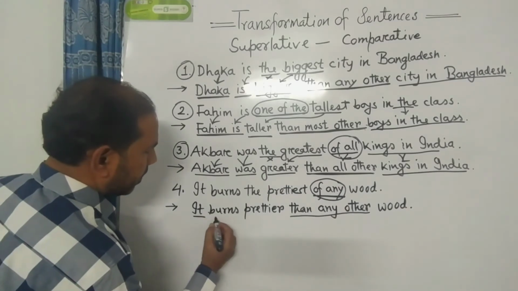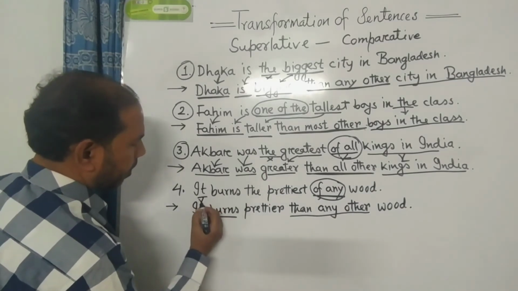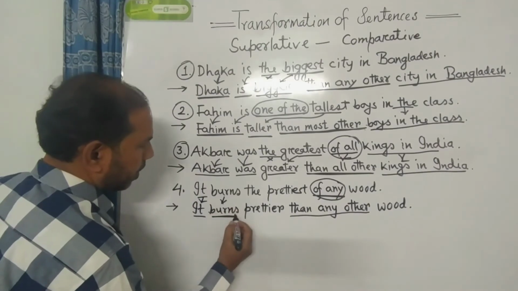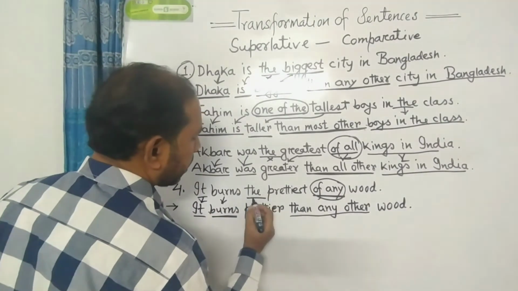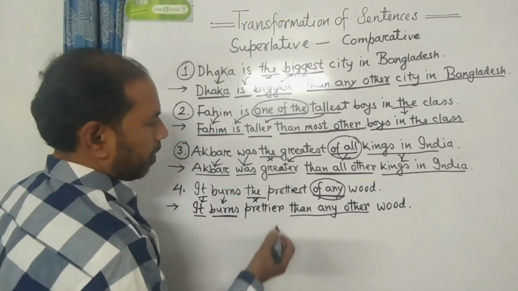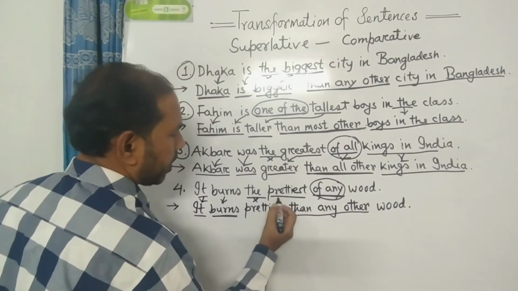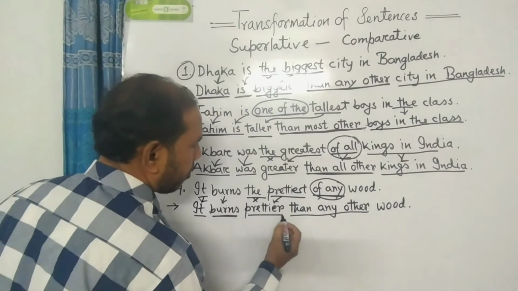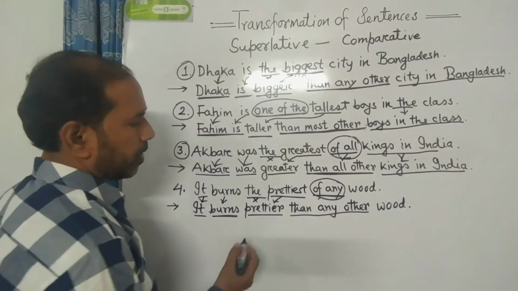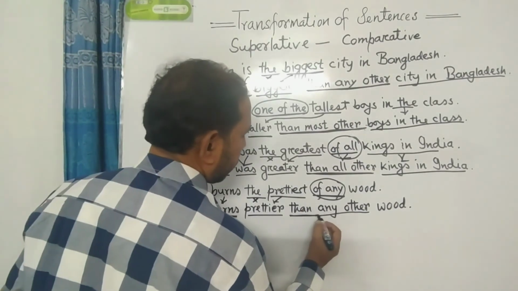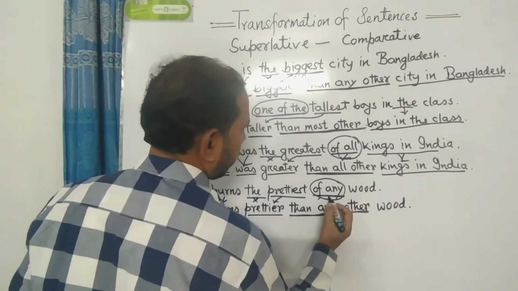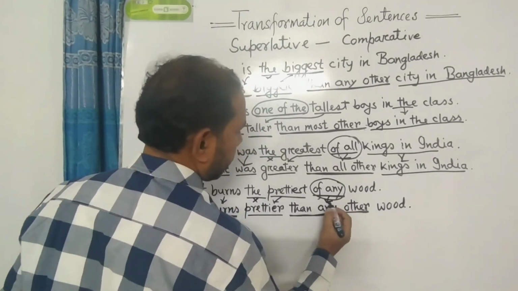It burns. There is no sense of subject and verb. Then there is no use of the. And we have to turn the adjective into comparative form. Pretty, prettiest, prettier. Then we have to use then any other instead of of any.